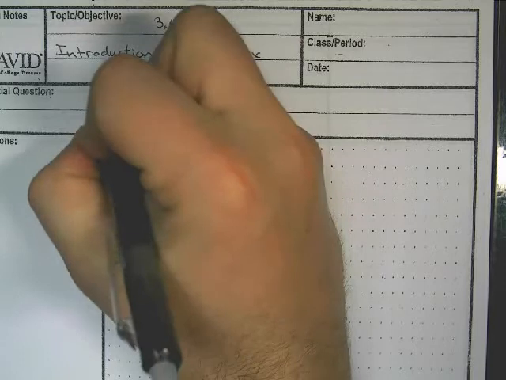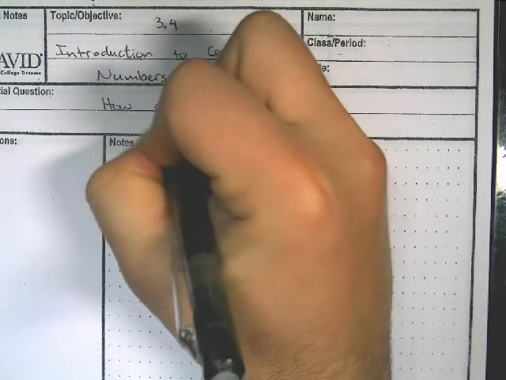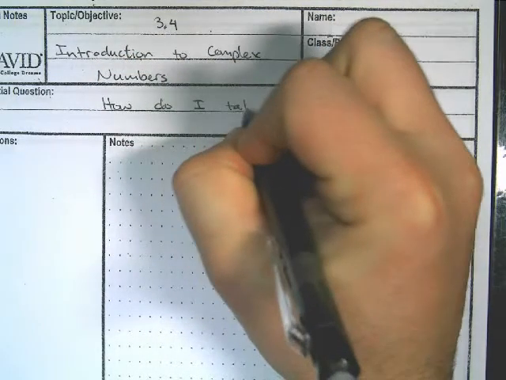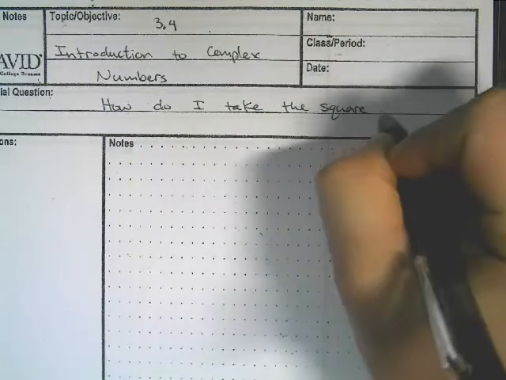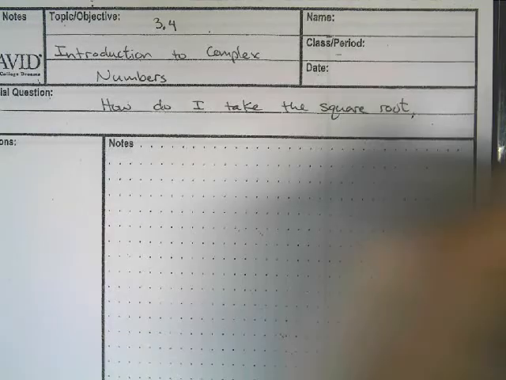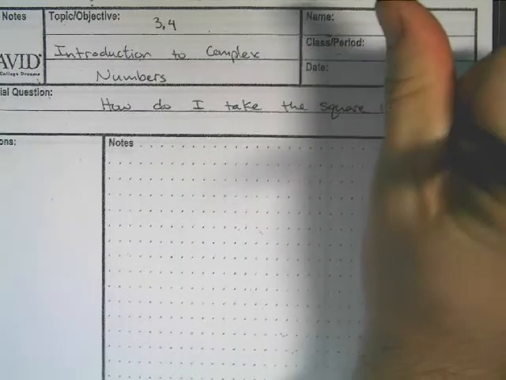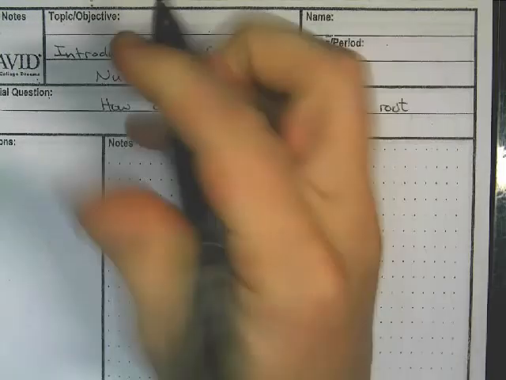Our essential question will be, how do I take the square root of a negative number?